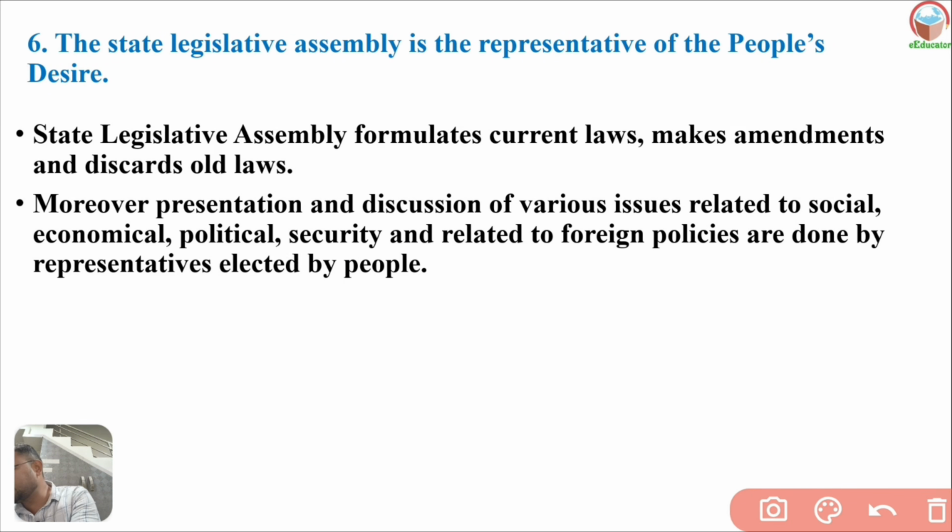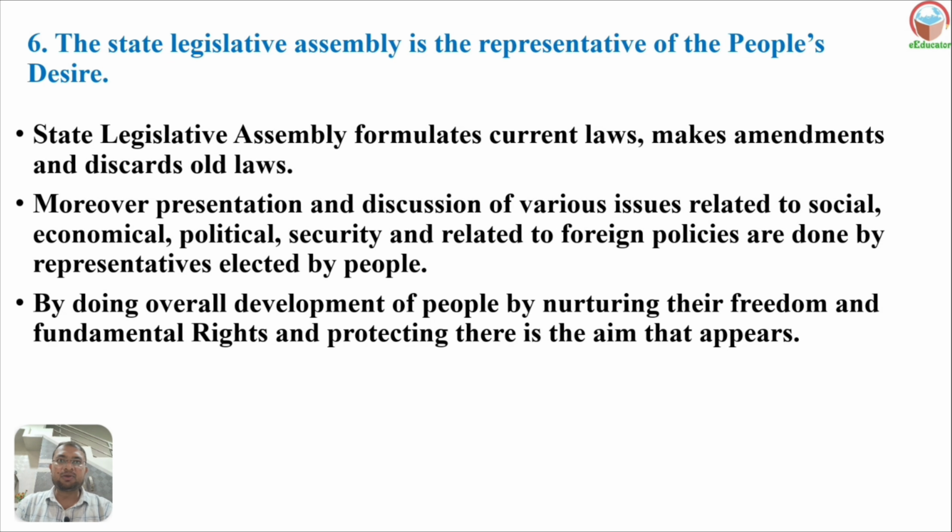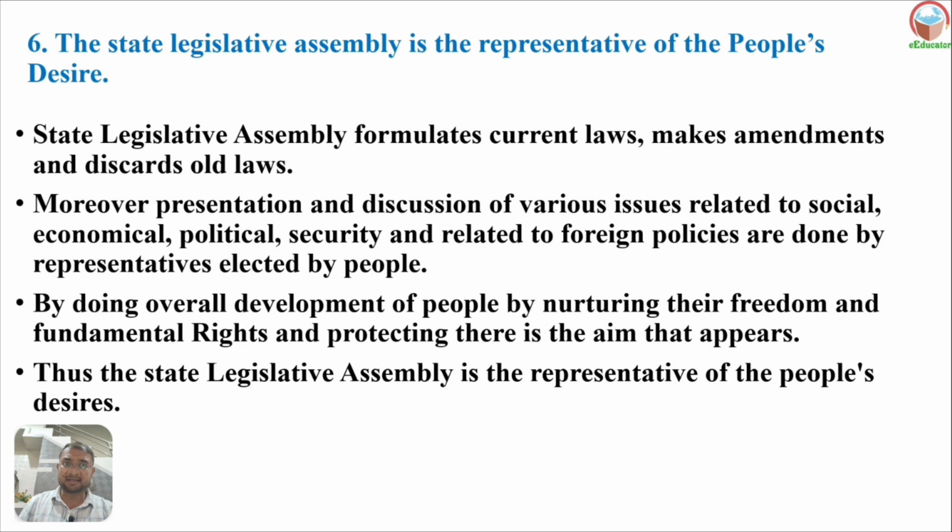These problems are raised by the legislative assembly members, the representatives. By doing so, they work for the overall development of the people, nurturing their freedoms, protecting their fundamental rights and their aims. The state legislative assembly is the representative of the people's desire.